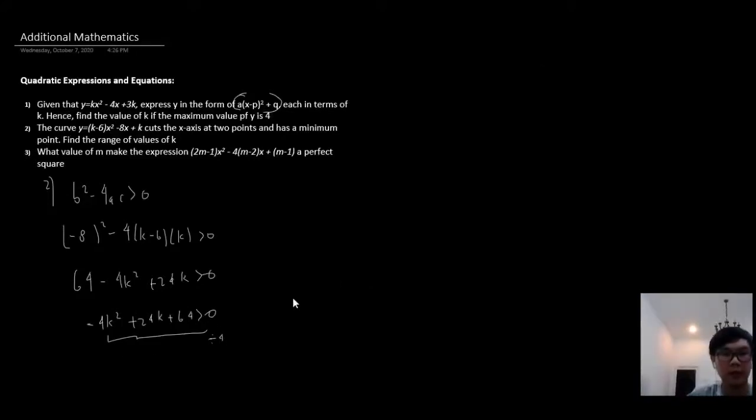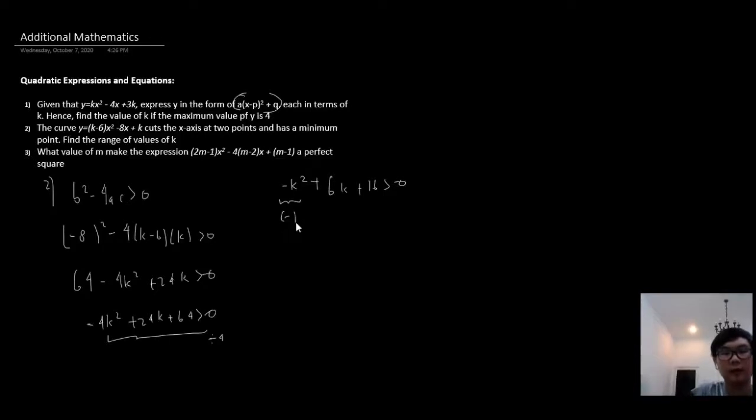If you realize, we can divide everything by 4. So we have negative k squared plus 6k plus 16 is greater than 0. But notice that the coefficient of k squared is negative.